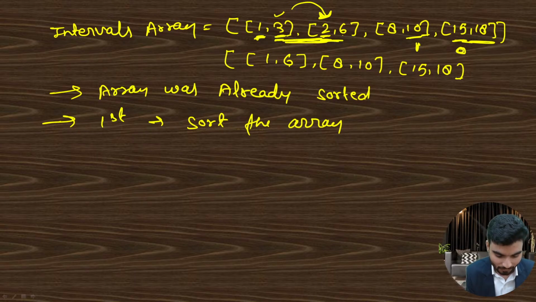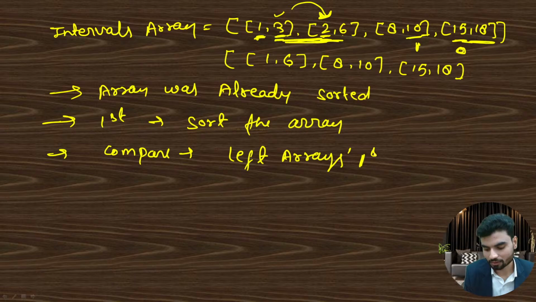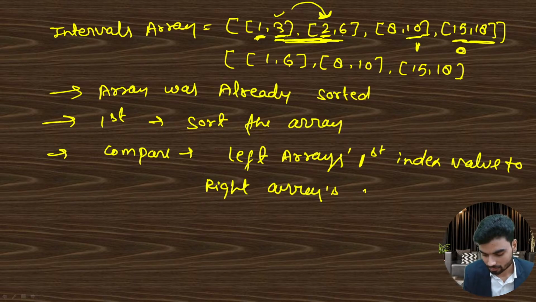Second, once you have the sorted array, compare the left array's first index value to the right array's 0th index value.